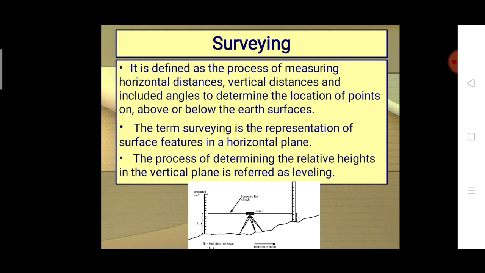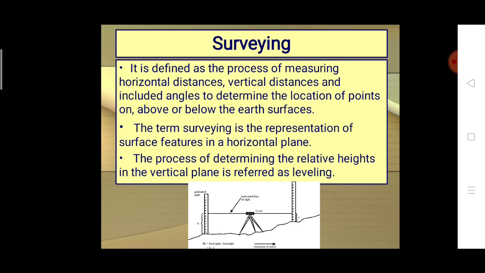It may be above the earth's surface or below it, but we must know where it is. So it is based upon the earth's surface, and this is known as surveying. It is also known as the representation of surface features in a horizontal plane.